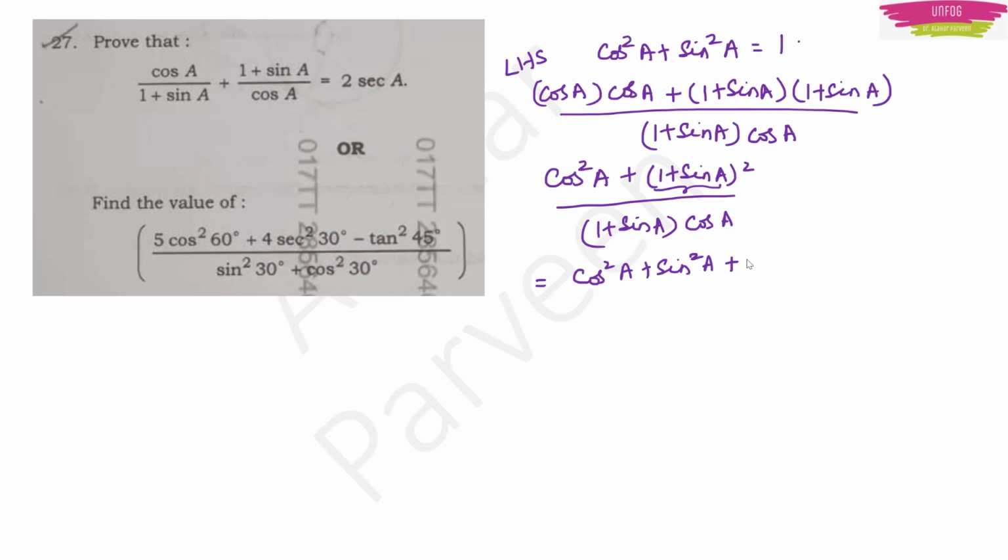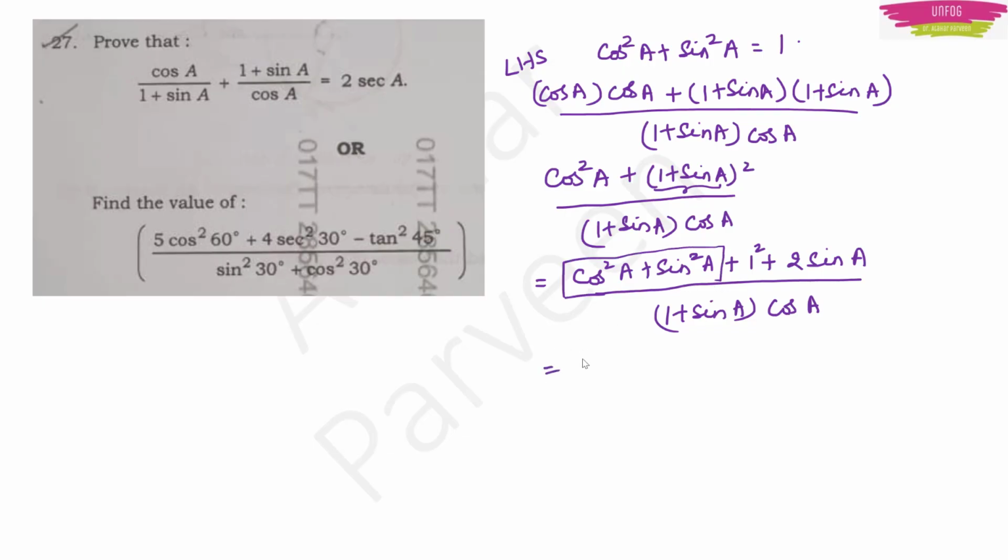If I split it, I will get 1 square plus sin square A plus 2 sin A. Okay, I am applying the A plus B whole square formula. In the denominator again I will have 1 plus sin A into cos A. Now cos square A plus sin square A is equal to 1 with our trigonometric formula, right? So I have 1 here, again 1 here, and 2 sin A is there. In the denominator, I have cos A into 1 plus sin A.